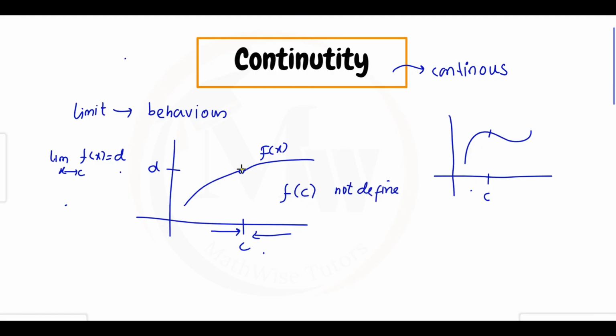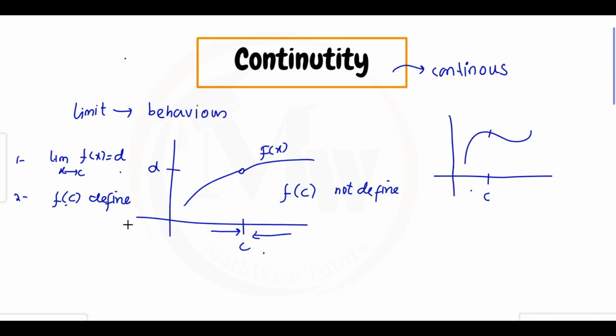So this leads to another condition for continuity: the function will be continuous if there is no hole, means f of c should be defined. That means it must have a value at every point on this function to keep the function smooth. But that is not enough for continuity.